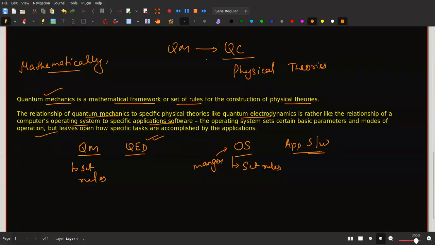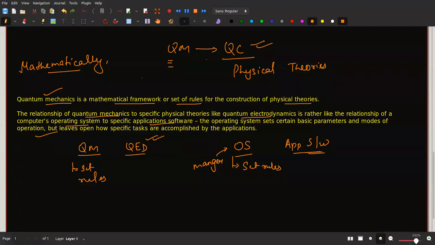So this is how quantum computation becomes dependent on quantum mechanics. This is the relationship between them, and that is the reason why we should understand quantum mechanics properly. Once we understand the framework, then within that we can do quantum computation. So this is the overall idea.